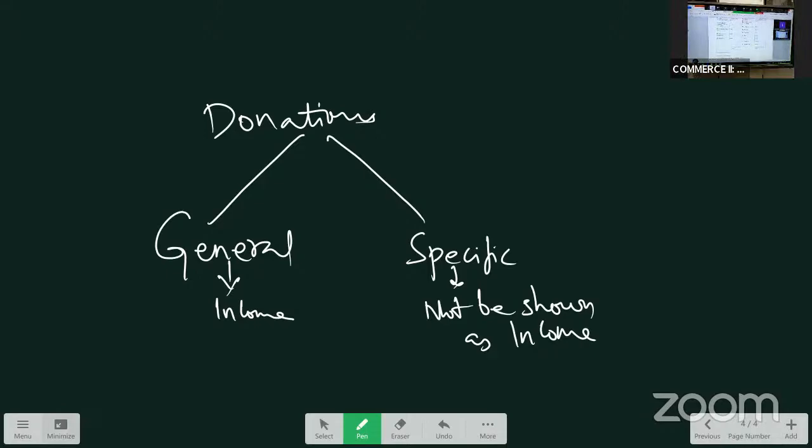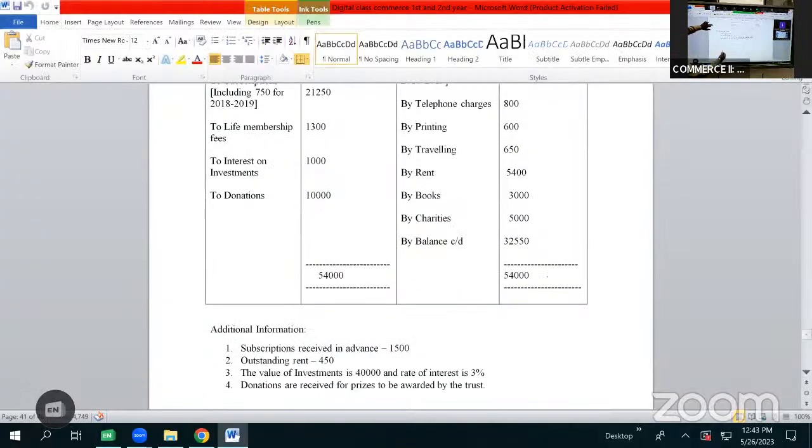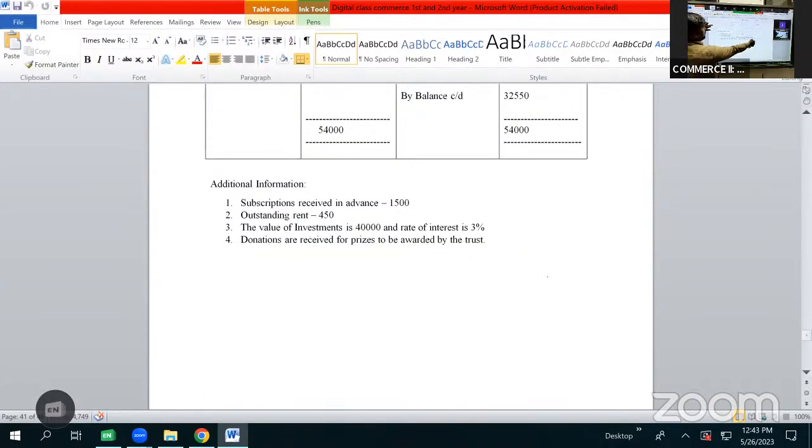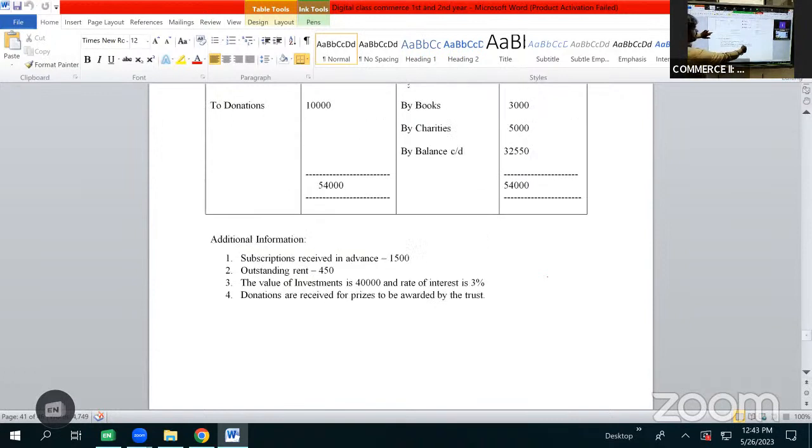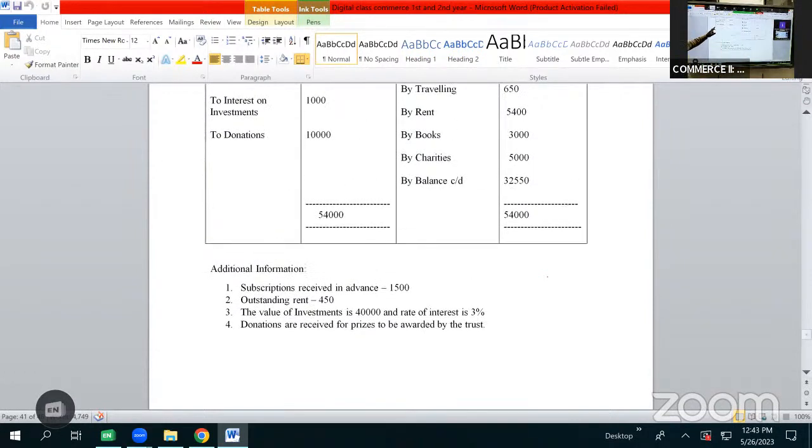10,000 rupees, and we are given an adjustment that donations are received for prizes to be awarded by the trust. If the adjustment had not been given, it would have been a general donation. But as the adjustment says donations are received for prizes to be awarded by the trust, it becomes a specific donation. So we are not going to consider it, as specific donations are not recorded in income and expenditure. Even for general donation, the amount that I consider can be of up to 5,000. If it is more than 5,000, it should not be recorded.